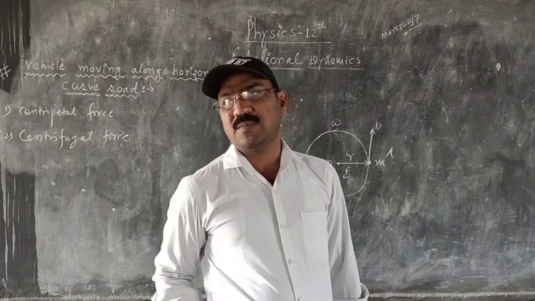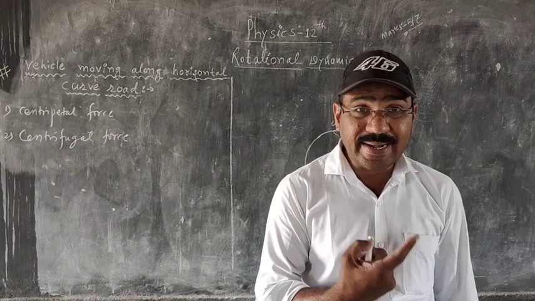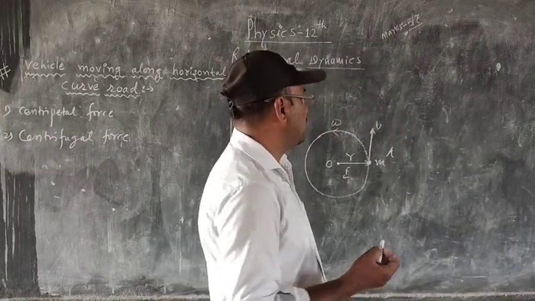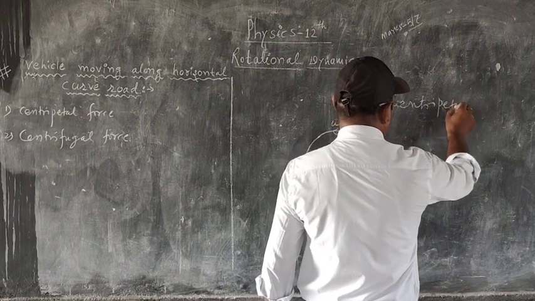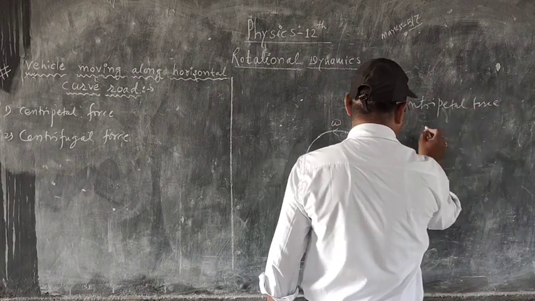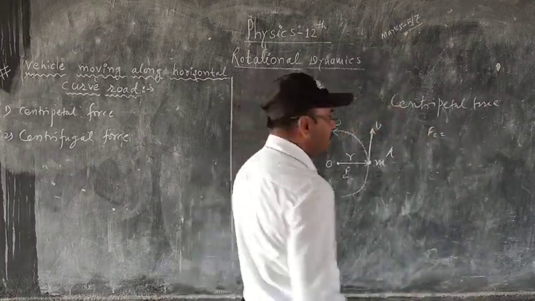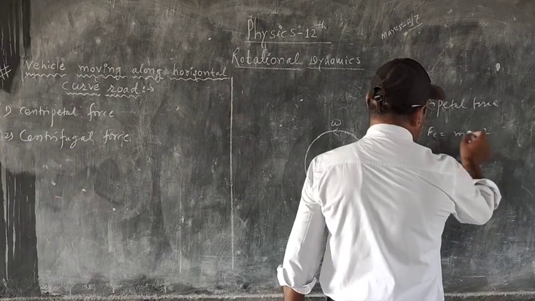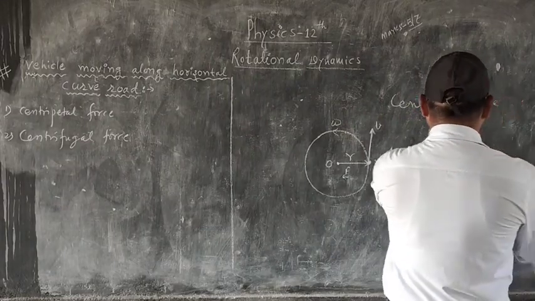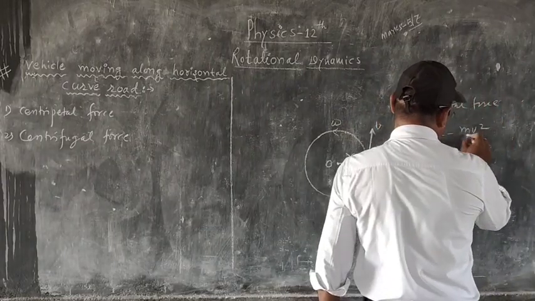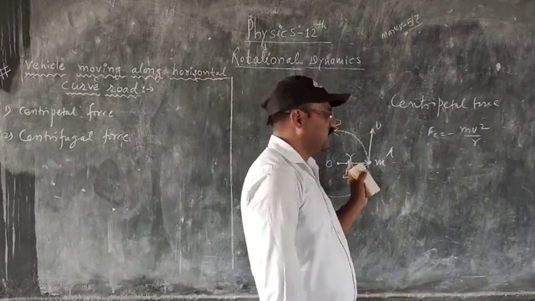When the force acting on a particle performing circular motion is along the radius but towards the center of the circle, it is called the centripetal force. Therefore this centripetal force Fc is equal to m r omega square, and again the formula m v square upon r, where m is the mass, v is the linear velocity and r is the radius of the circular path.